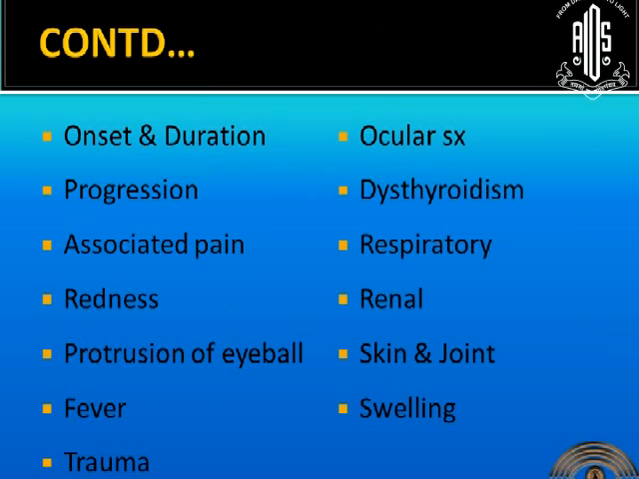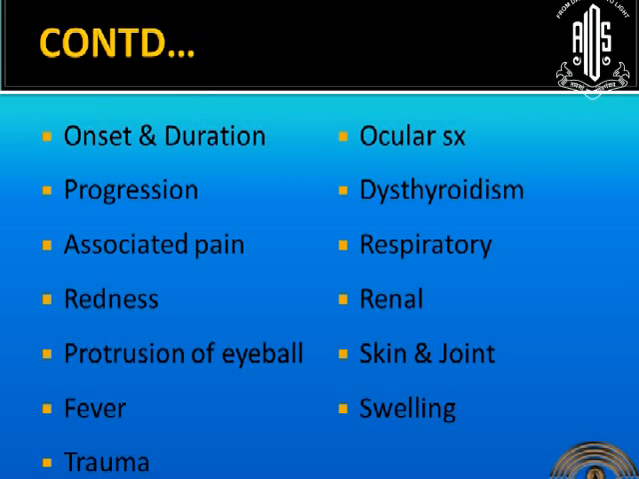And in history, we have to ask these things about onset and duration. It's very important for our DD. Because if the onset is acute, we are going to think about inflammatory disorders. And if it is chronic, usually we will first think about thyroid-related orbitopathy and then benign tumors. And the duration also. And progression and whether it's painful or painless. The details regarding this, we will come to it when we see the cases.